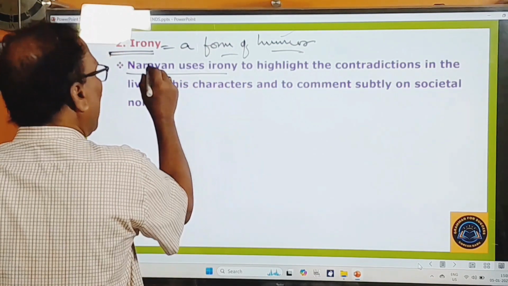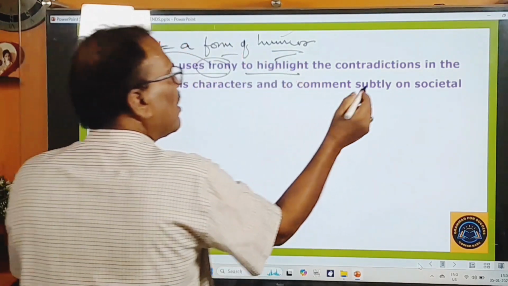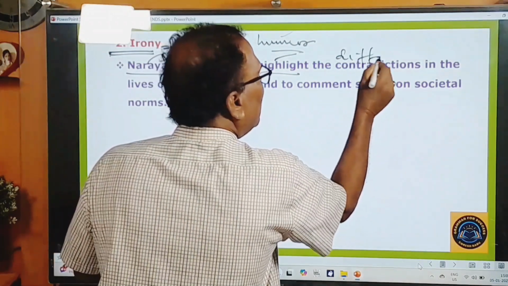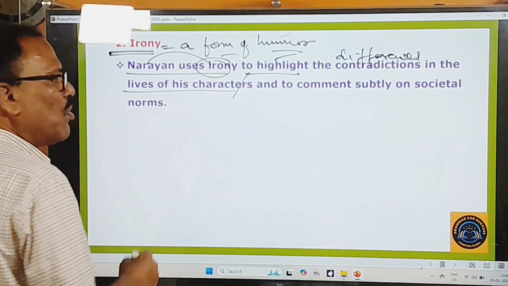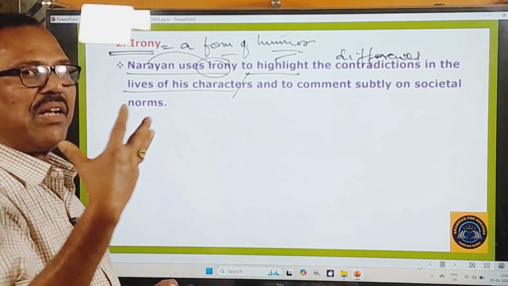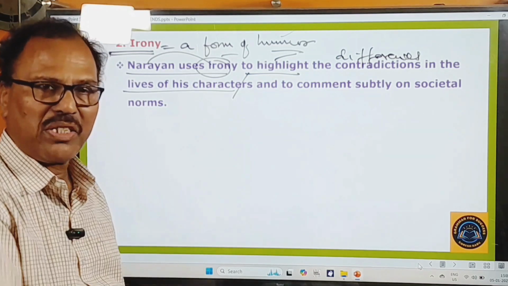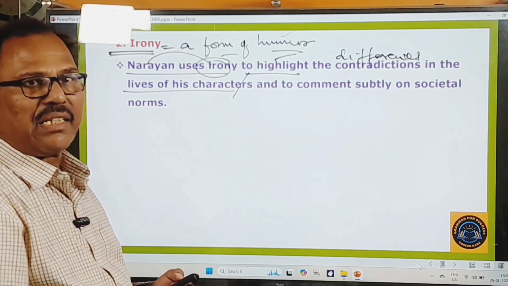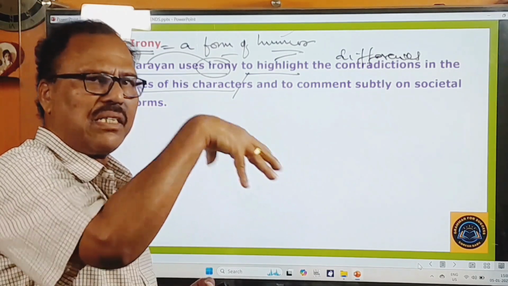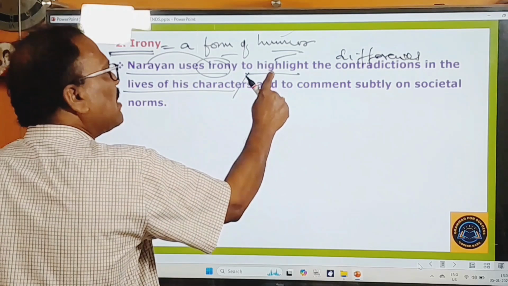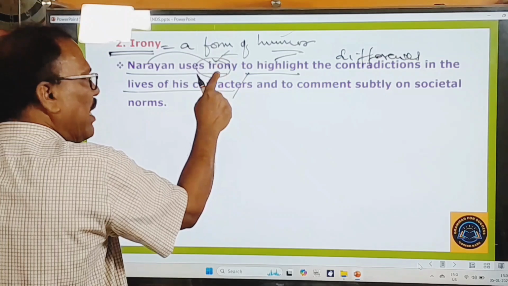So here let me give you some idea about irony that is made use of in this novel. R.K. Narayan uses irony in order to highlight contradictions. Contradictions means differences or distinctions in the lives of his characters. In the novel there are several characters. Mani is a character, Rajan is a character, Swami is a character, Somi is a character, Samuel is a character, Ebenezer is a character, Headmaster is a character, and Rajam's father is a character. There are so many characters in this novel, and in order to highlight the differences in the lives of his characters, he makes use of this irony. That is the first thing.